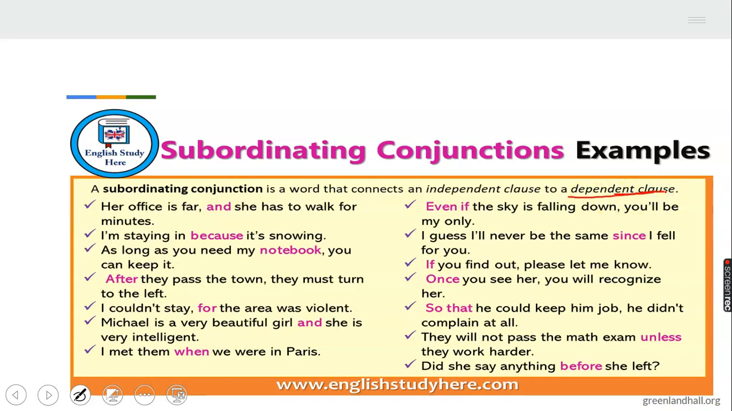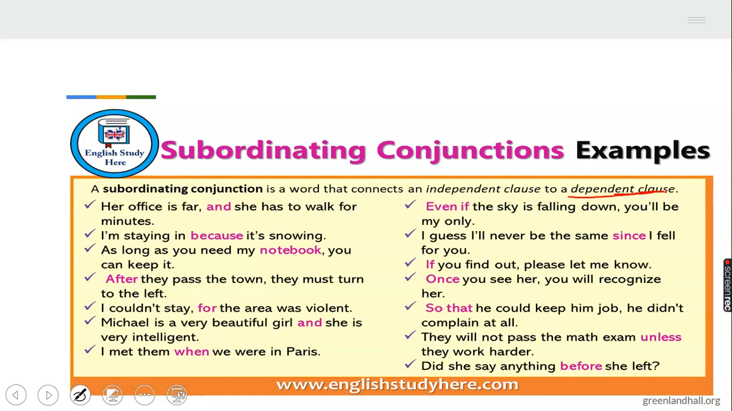Now we have, our office is far and she has to walk for a minute. Now I'm staying in because it is snowing. As long as you need my notebook, you can keep it. After they pass the town, they must turn to the left. I couldn't stay, for the area was violent. Michael is a very beautiful girl, and she's very intelligent. I met them when we were in Paris. Now let's come to this part. It says, even if the sky is falling down, you will be mine only.